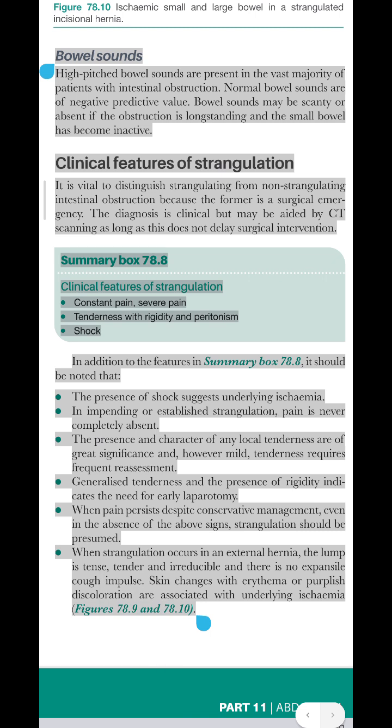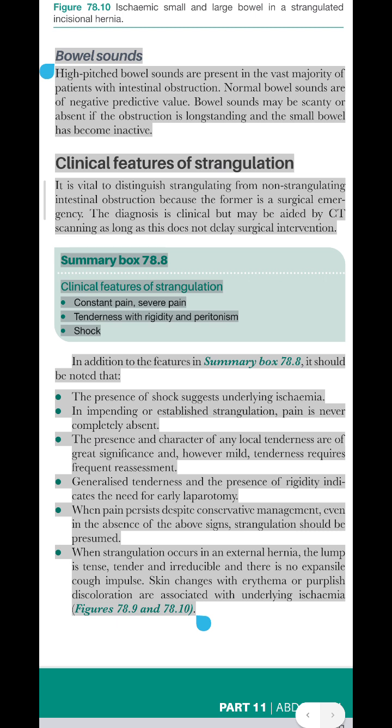Bowel sounds. High-pitched bowel sounds are present in the vast majority of patients with intestinal obstruction. Normal bowel sounds are of negative predictive value. Bowel sounds may be scanty or absent if the obstruction is long-standing and the small bowel has become inactive.